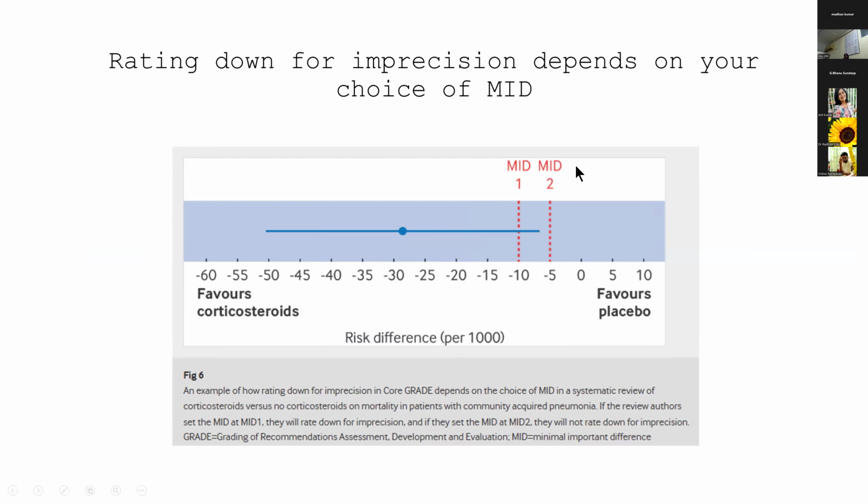Okay, so rating down for imprecision also depends on the choice of your MID. For example, in this picture, you're looking at a systematic review to see if you should give corticosteroids in patients with community-acquired pneumonia. Suppose you have chosen that you want a 10% benefit. Should you downgrade this for imprecision? Yes, you'll downgrade by 1. Suppose you have chosen your MID as 5%. You're looking only for a 5% benefit. Would you downgrade? We won't downgrade.